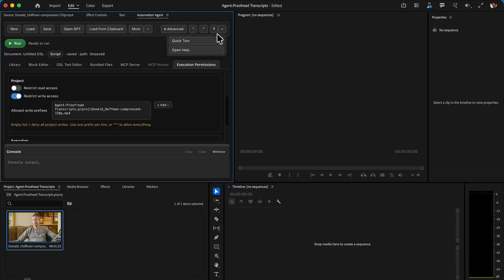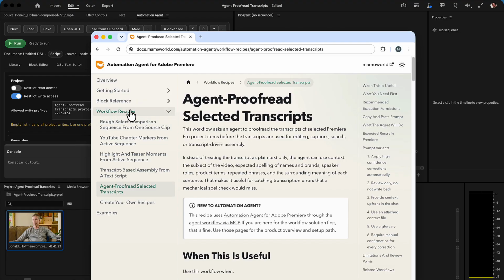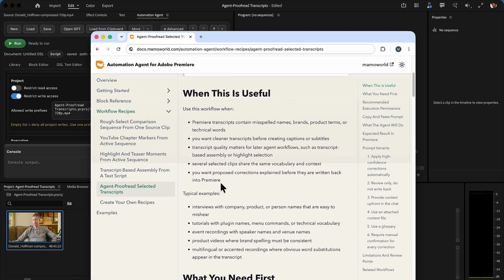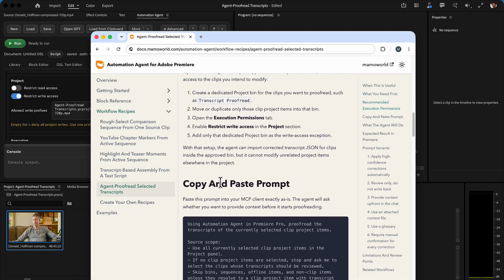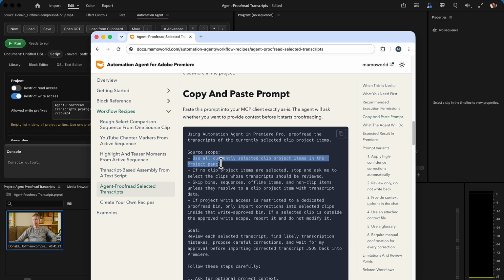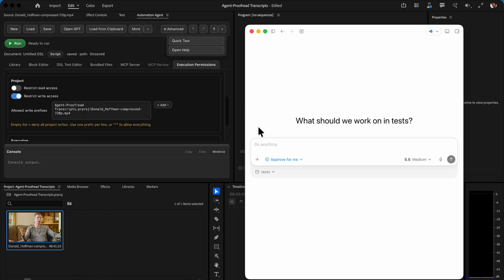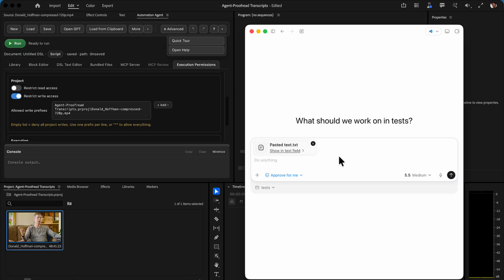Then we go to the Automation Agent help, and in the workflow recipes section we find the workflow agent proofread selected transcripts. This page contains a ready-to-use copy and paste prompt. And as you can see here, it works with all currently selected clip project items in the project panel. So we make sure that our interview is selected here, and then we copy the prompt, open our agent, paste the prompt, and run it.